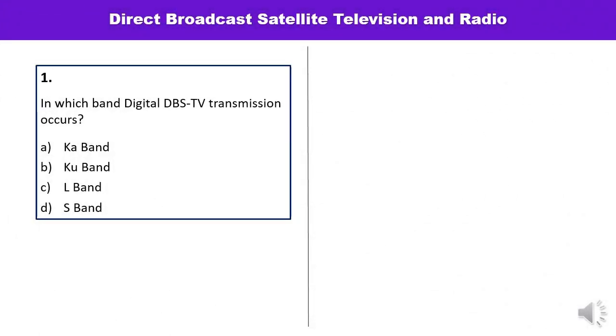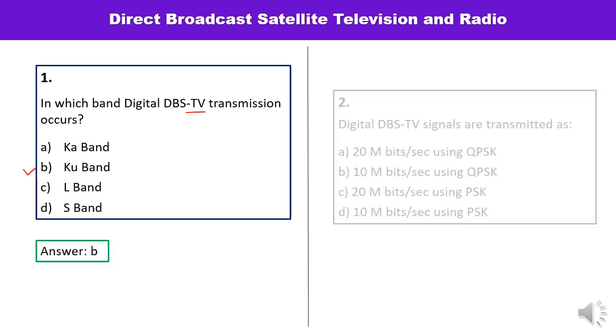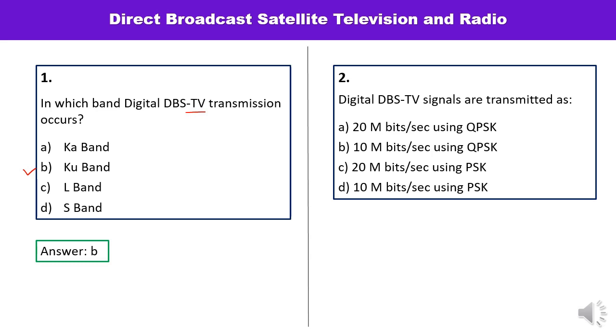First question is, in which band digital DBS TV transmission occurs? So it occurs in Ku band. Answer is B. Question number 2 is, digital DBS TV signals are transmitted as? So transmission is being done by using QPSK. You must remember it, and it happens at 20 megabits per second, means answer is A.